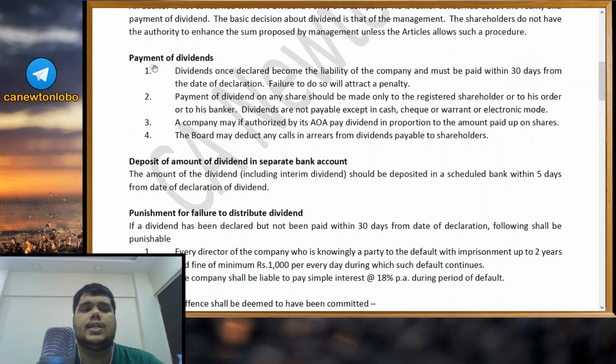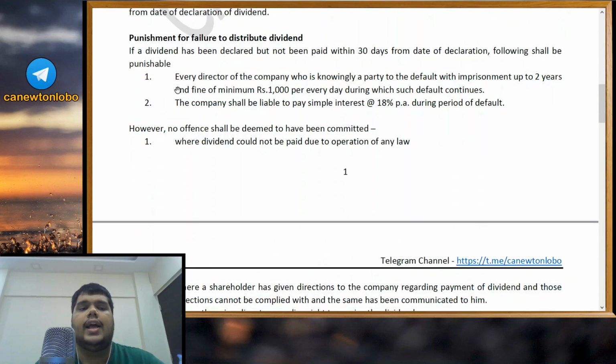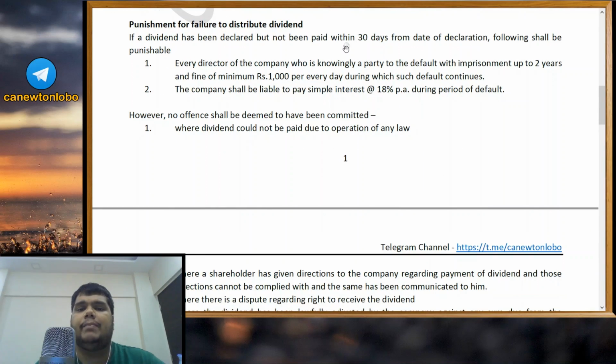We had seen over here in this payment of dividends, the first point: dividends once declared become the liability of the company and must be paid within 30 days from the date of declaration. Failure to do so will attract a penalty. Now, what is this penalty? If a dividend has been declared but not been paid within 30 days from the date of declaration, following shall be punishable.